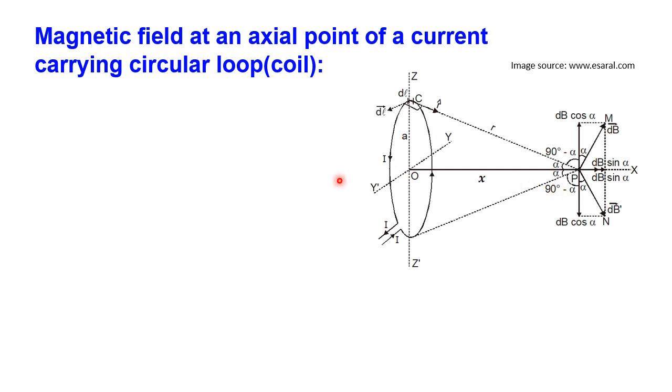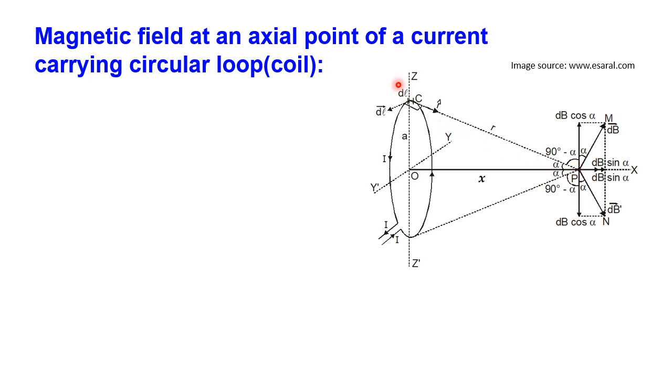Consider A as the radius of the circular coil. Then you can analyze the current I producing magnetic induction in the direction PM, which you can also analyze with respect to Ampere's law.